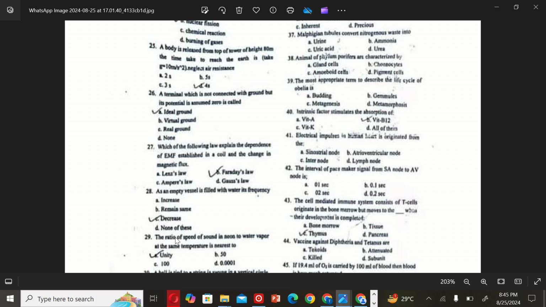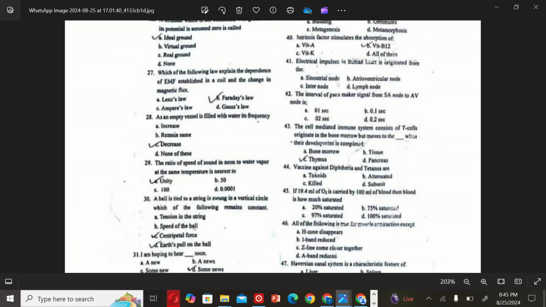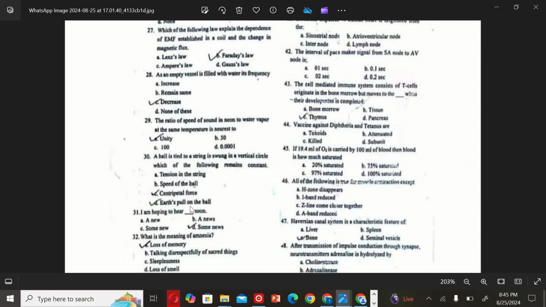The next MCQ is: the ratio of speed of sound in neon to water vapors at the same temperature is nearest to. So the correct option is A, unity. The next MCQ is: a ball is tied to a string and whirled in a vertical circle. Which of the following remains constant? So the correct option is C, Earth's pull on the ball.